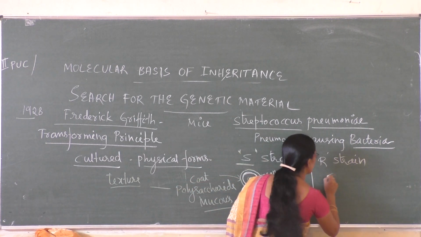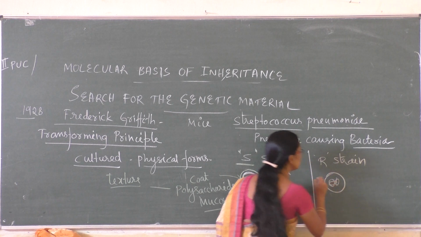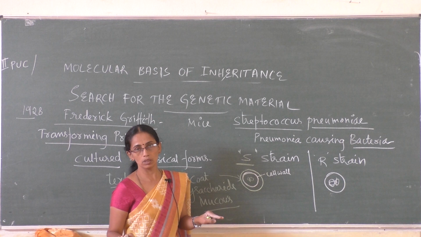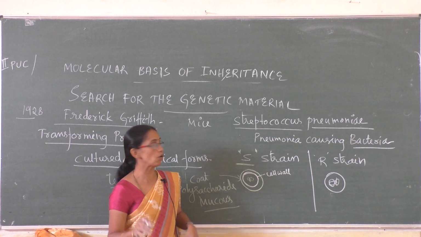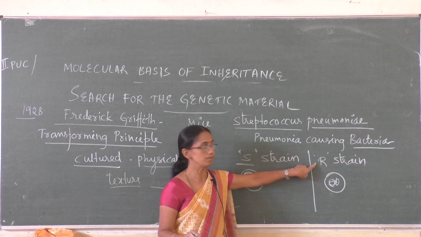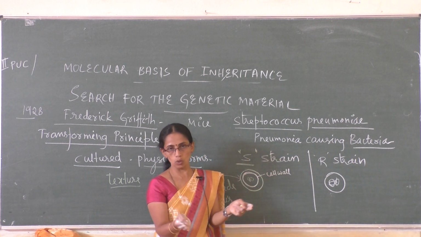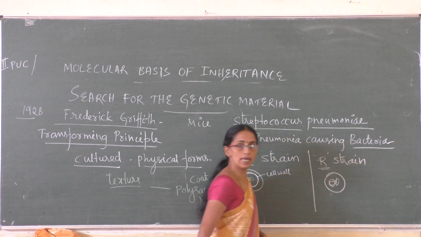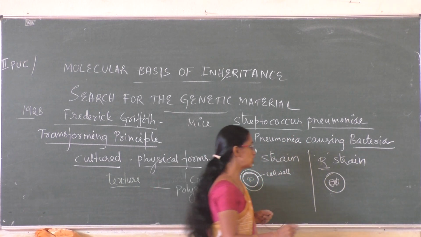Another strain was like this. Another strain had only the outermost cell wall, no coat, and these were rough. The colonies were rough because these colonies are without a mucus coat, and they appeared rough in culture plates.